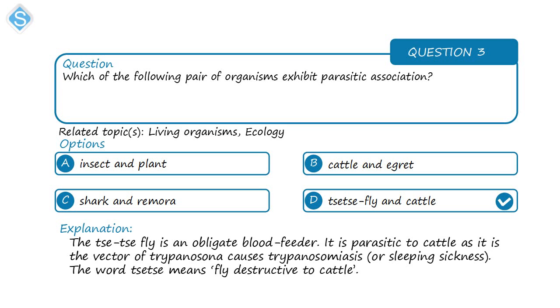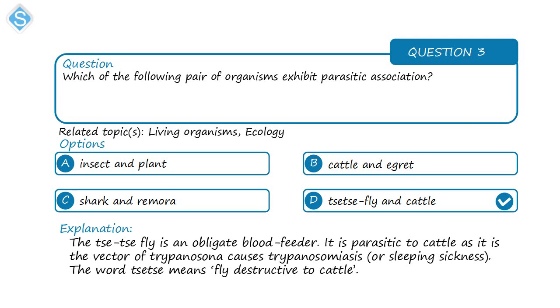The cattle is harmed. But if you look at the relation between, let's say, the cattle and the egret, for example. So the egret, what it does is it picks insects on the cattle. In this relationship, the egret is benefiting in that it is getting food from the body of the cattle, but the cattle is not harmed significantly here. That kind of relationship, we call it commensalism, in that one organism is benefiting while the other organism is not harmed.